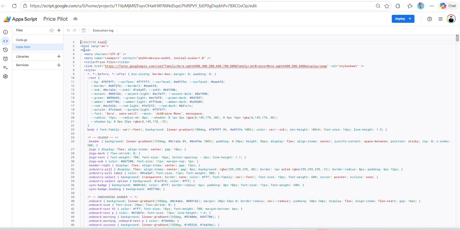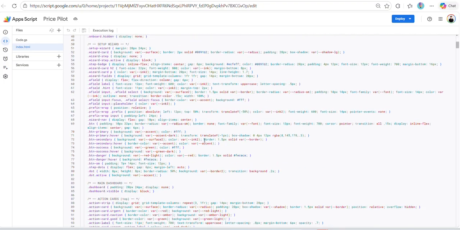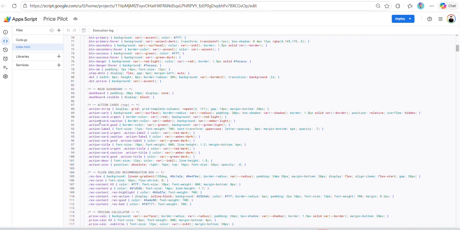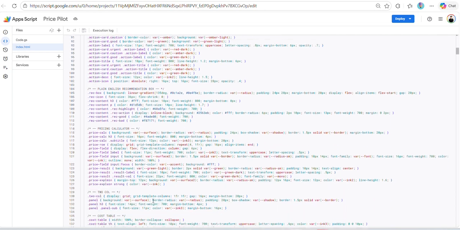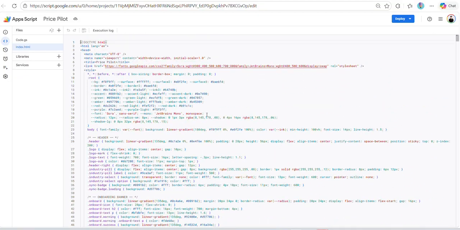Over here, the index is where we're going to build how the website looks, the logo, the colors, all those little emojis you saw in there. Here you can see where I have the setup wizard, this whole section, main dashboard, the action cards on the top. I had to add all of these, and it was kind of strenuous, but AI helps a lot rather than if you were going to write 1,000 lines of this code on your own.